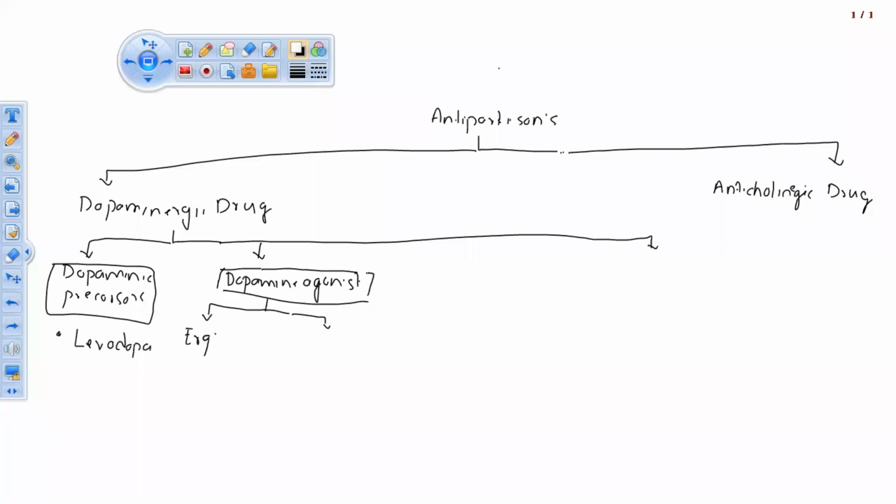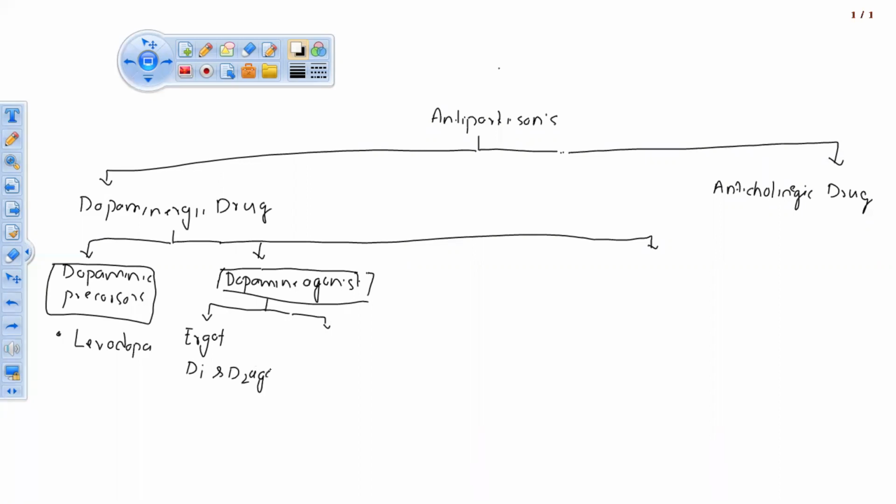You are going to study this in your pharmacognosy subject. These are natural alkaloids. These ergot alkaloids act as D1 and D2 agonists.